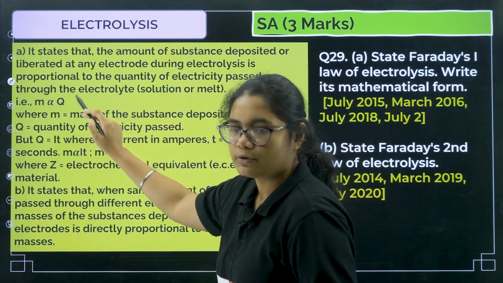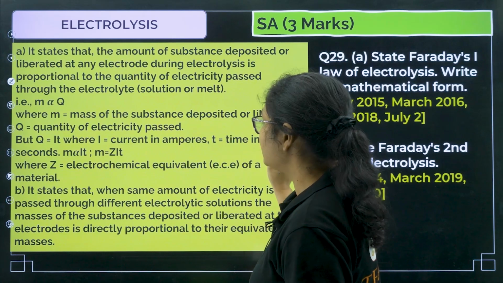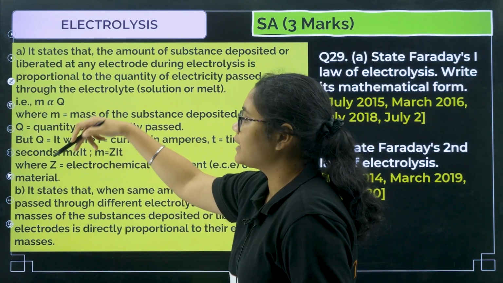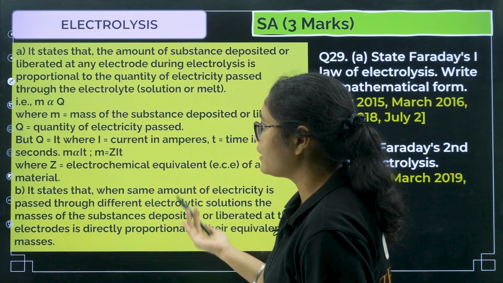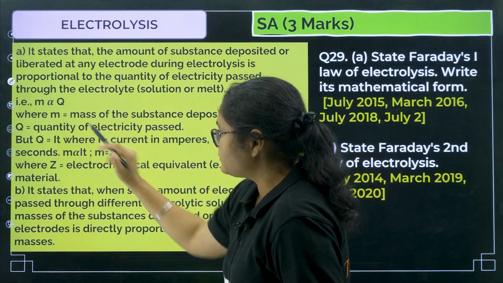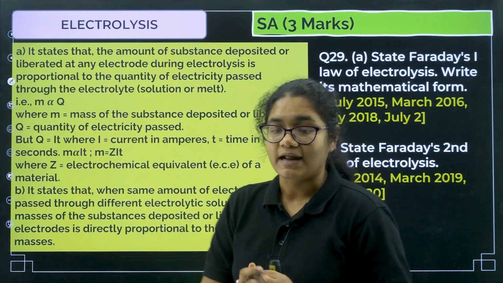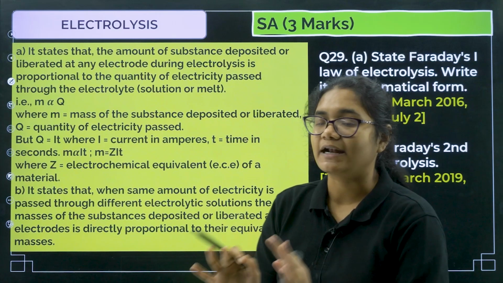M is proportional to Q, where M is the mass deposited and Q is the charge. Now Q can be written as IT, so M is proportional to IT, and to remove the proportionality you multiply by a constant, Z: M is equal to ZIT.